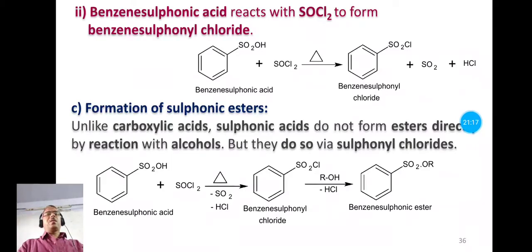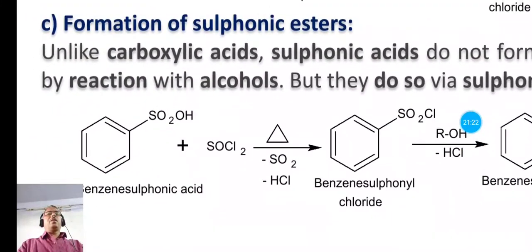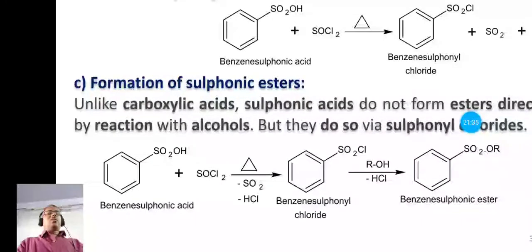So here benzene sulfonic acid is treated with thionyl chloride and forms benzene sulfonyl chloride, and sulfur dioxide and hydrochloric acid are the byproducts. The same product is obtained when you use phosphorus pentachloride instead of thionyl chloride. We have the same product, that is benzene sulfonyl chloride, with the only difference in the byproduct. Instead of sulfur dioxide, here it will be phosphorus oxychloride, POCl3.